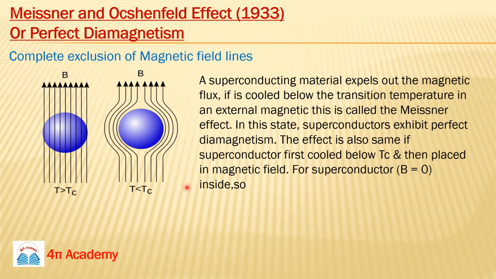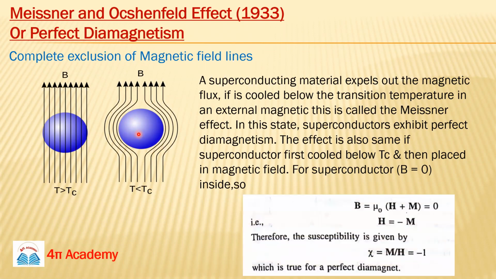And the effect will be the same. Suppose you have a superconducting material and you first decrease its temperature below Tc, and after that you switch on the magnetic field. The behavior will be the same as this. For superconductors, B equals 0 inside. Because all the flux lines are outside and none is passing through your material, we can say the magnetic field is 0 inside your superconducting material.